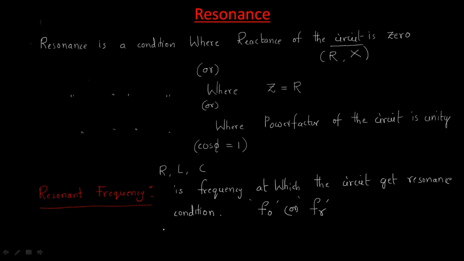Generally, the resonance frequency for any circuit is represented like this: f0 equals 1 by 2 pi root LC. We will prove this by analyzing more things about resonance.